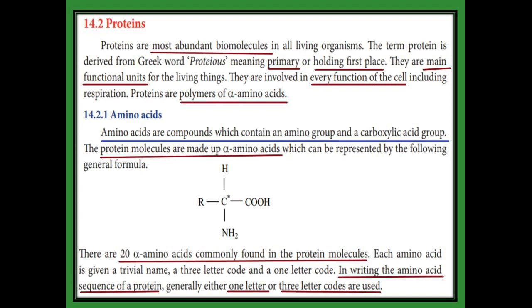Protein molecules are made up of this type of alpha amino acid, containing both the amino group and the carboxylic acid group. Proteins commonly contain 20 alpha amino acids. Each amino acid is given a trivial name, a 3-letter code and a 1-letter code. The sequence of a protein is written using either the 1-letter code or the 3-letter code.